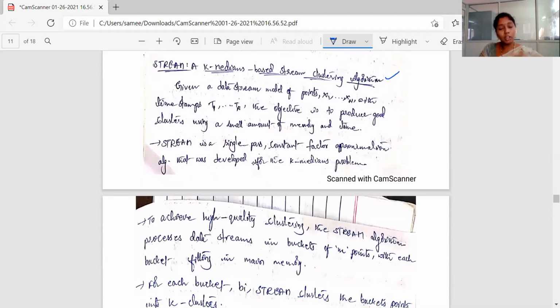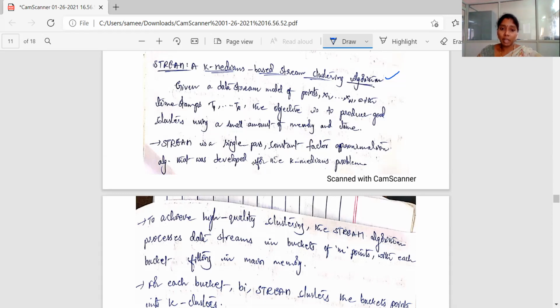Since I already told you, whatever algorithms we have learned in this chapter are based on the previous classification and clustering algorithms only. Whatever procedures we are dealing with in this chapter are all based on existing mechanisms only. So this STREAM algorithm is based on k-medians. Given a data stream model of points x1 to xn with timestamps t1 to tn. So what makes the difference here with the traditional approach? In dealing with static data, we are not going to deal with the timestamps.